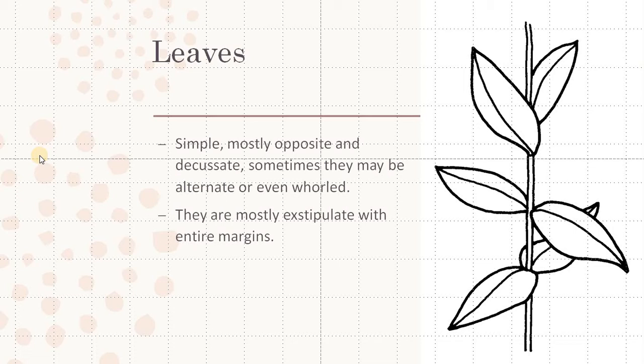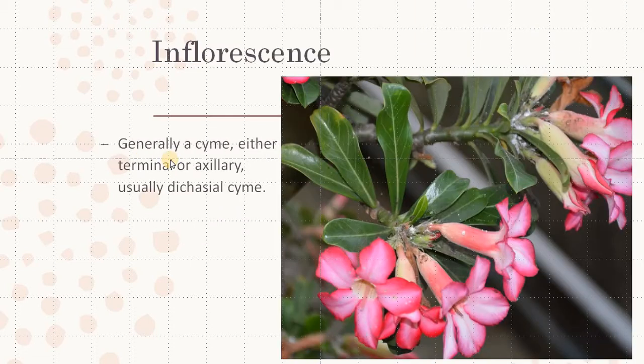The leaves are simple. They are mainly opposite and decussate, and in some plants they can be either alternate or even whorled. They don't have stipules, hence they are exstipulate, and the margins are entire. Inflorescence is cymose. It can be either terminal in position or axillary, and often we see dichasial cyme type inflorescence in this family.